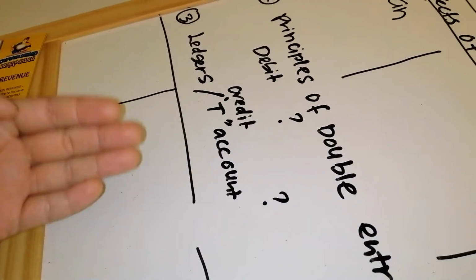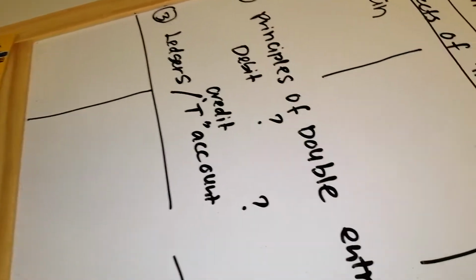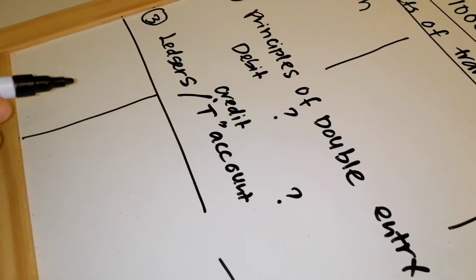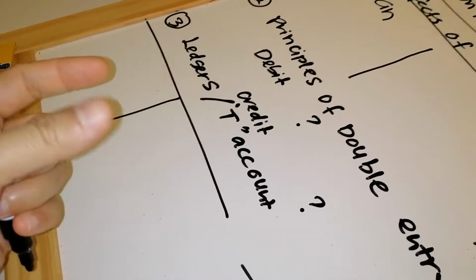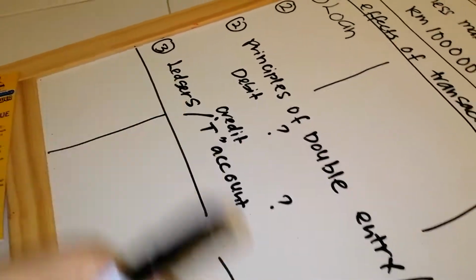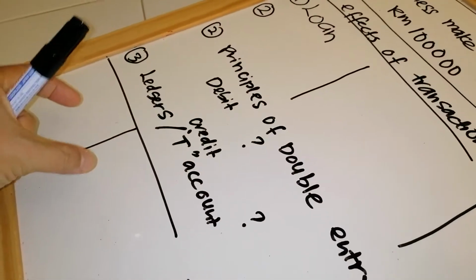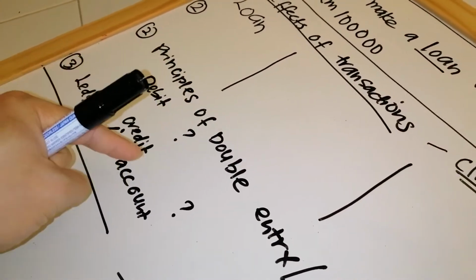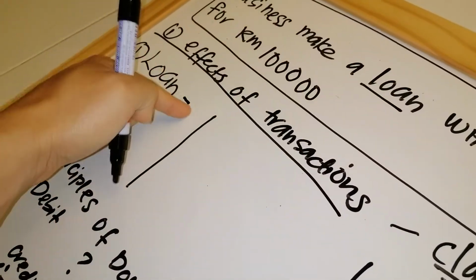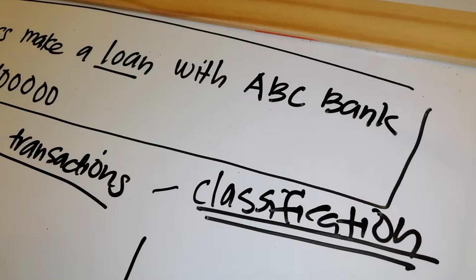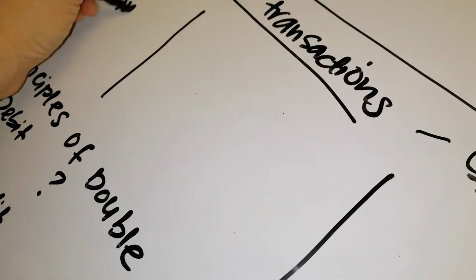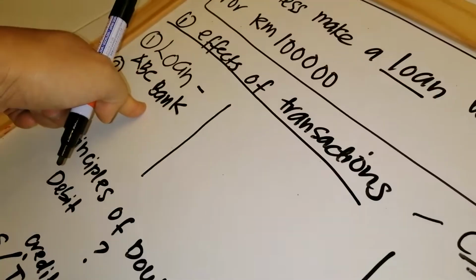Otherwise, we cannot identify the last balance. You cannot identify how much your balance is with Maybank, or how much your balance of debt is with CIMB Bank. So that's why we need to have separate accounts, and the accounts here depend on your debit and credit. So what we need to do is write loan dash, and we put here ABC Bank. We need to specify the provider of the loan, ABC Bank.